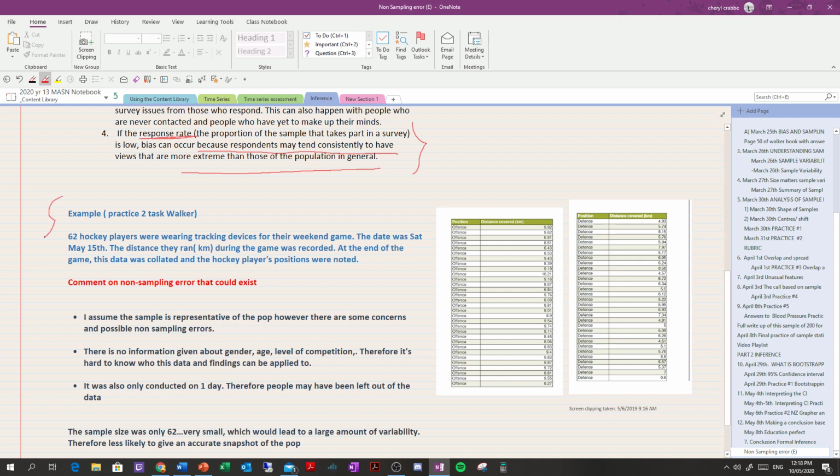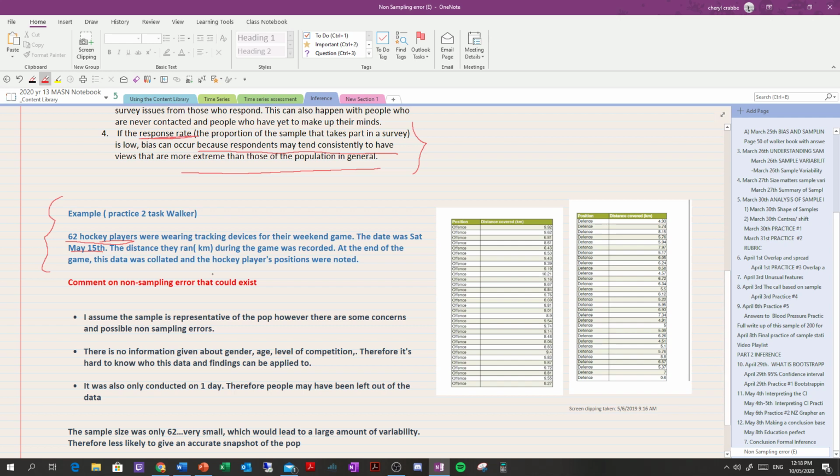So I've just used this example out of Walker. It's about 62 hockey players wearing tracking devices for their weekend game. The date was Saturday, May 15th, so they did this on one day. The distance they ran in kilometers during the game was recorded. At the end of the game, the data was collated, and the hockey players' positions were noted. So we've got a size of 62 hockey players, which becomes our sample for, I guess, a population of hockey players in New Zealand.